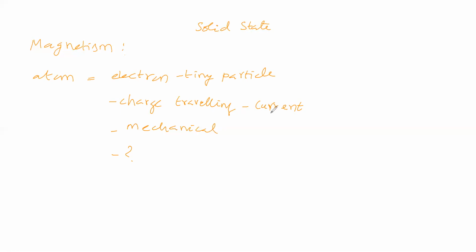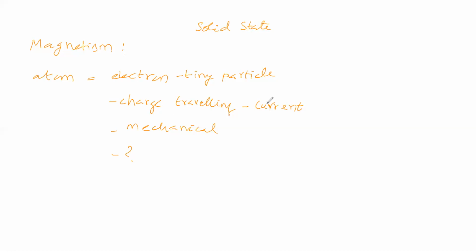When mechanical energy and electrical energy is there, what is the third energy will be produced for this electron? This electron in the atom. You are taking atom, in the atom electron is present. This electron is moving around the nucleus and also spinning in its own axis.